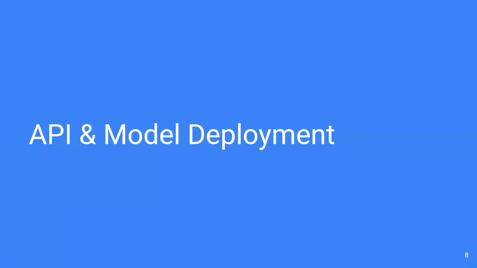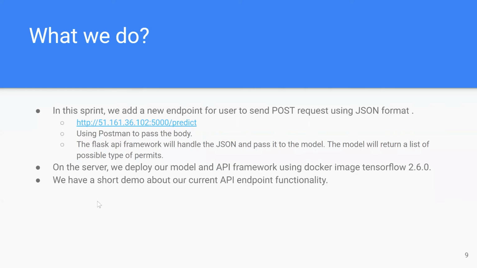Now we'll be going over the API and model deployment. In the sprint, we added a new endpoint for the users to send post requests using JSON as the body data, and the data is the descriptions of the permits. And we've been using Postman to pass the body, but this isn't the only service that we can use.